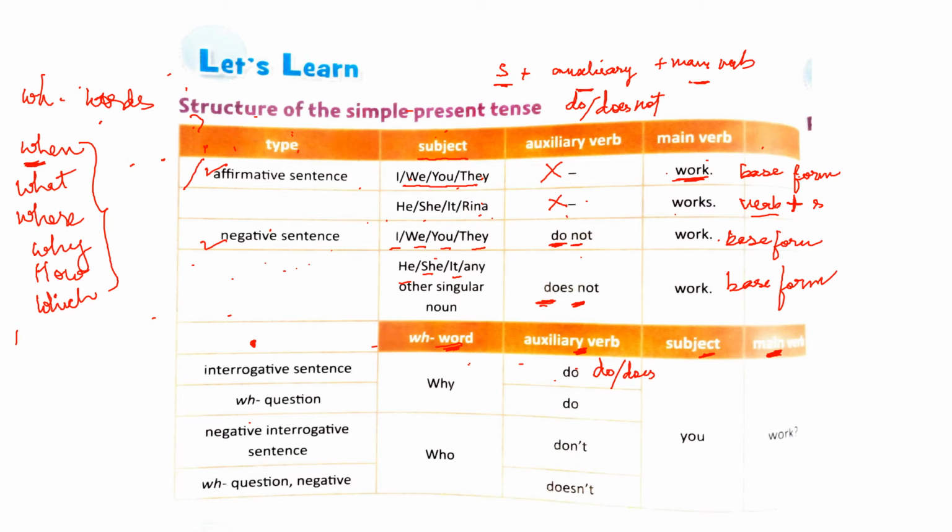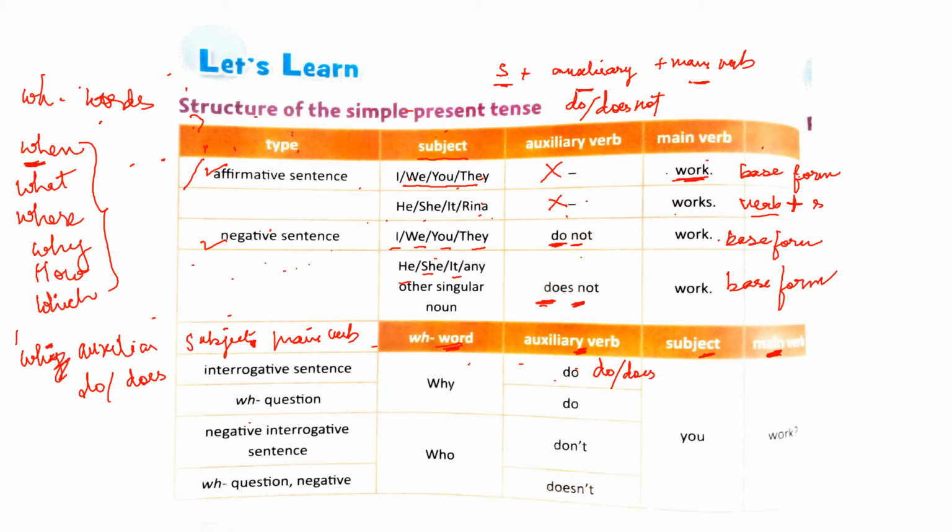All right. So how will you form WH questions in simple present tense? Let's see that. The structure is, first you will write the WH word. The WH word will come in the very beginning, followed by the auxiliary verb, which is do or does. Then the subject, and then the main verb.